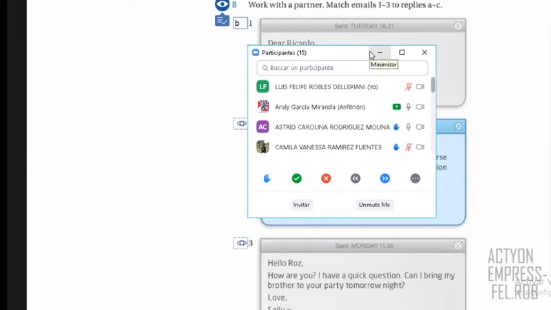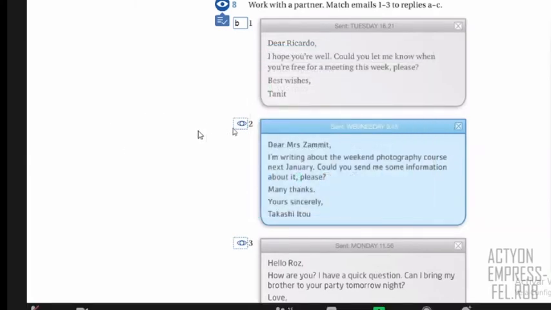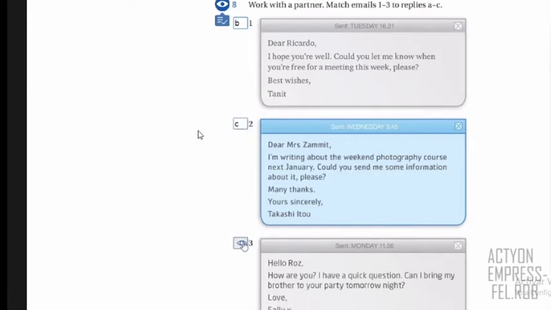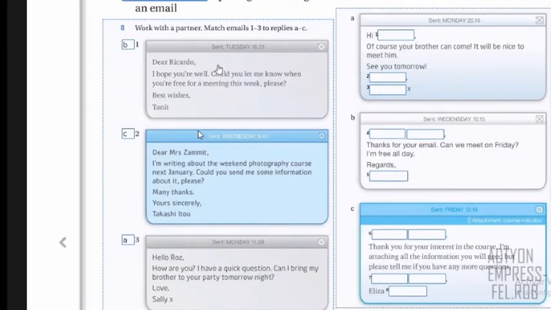Okay, letter C about number 2. Okay, so let's check together. That's correct. Thank you so much. So finally, we know that letter A is number 3, right? Let's check why, okay? So maybe you have different ideas. Let's see. In this case, we have this email and it says, Dear Ricardo, I hope you're well. Could you let me know when you are free? So this person wants to know if the person is free.